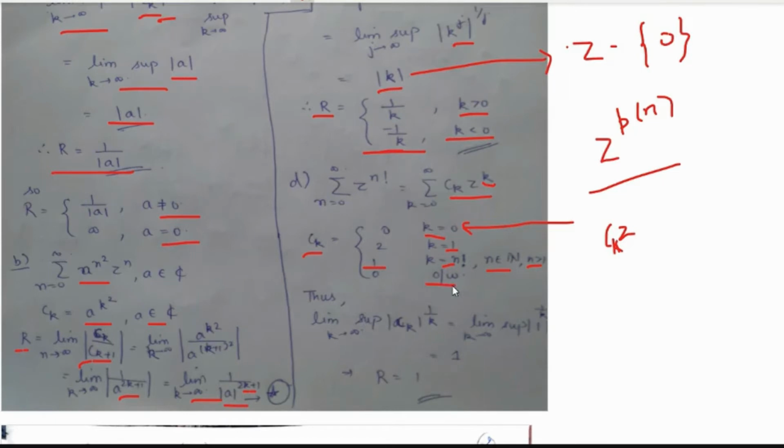And otherwise it would be 0, right? So for these coefficients, इस power series summation z to the power n factorial को हम लिख सकते हैं in the form of summation ck zk, where ck coefficients are these. Thus, using the formula limit supremum modulus of ck to the power 1 by k, what we have is r equals 1. Clear?